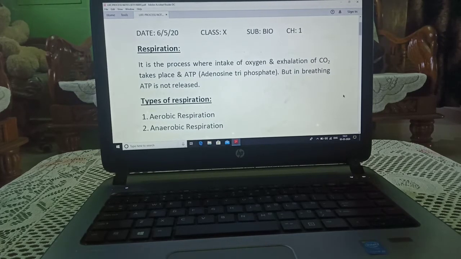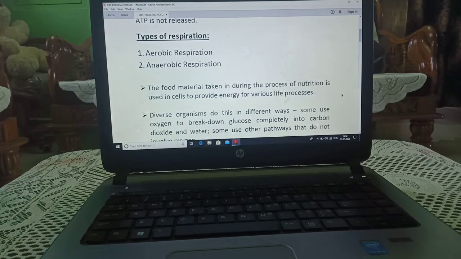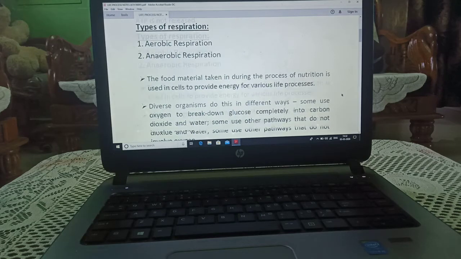Today we are starting with respiration. It is the process where intake of oxygen and exhalation of carbon dioxide occur and ATP is released. But in breathing, ATP is not released. Types of respiration: there are two types of respiration, aerobic and anaerobic.